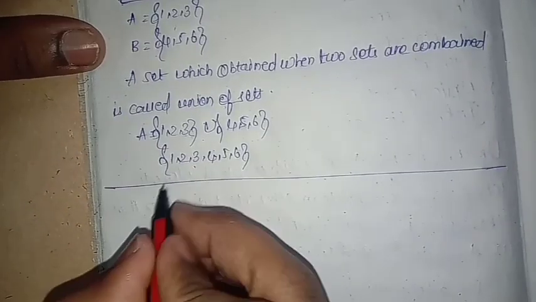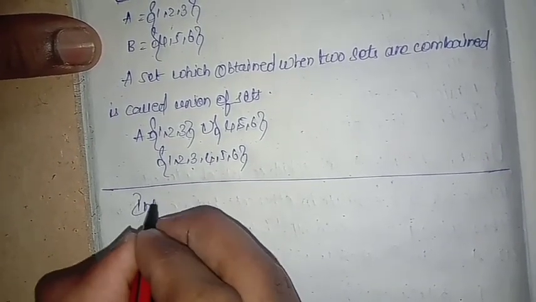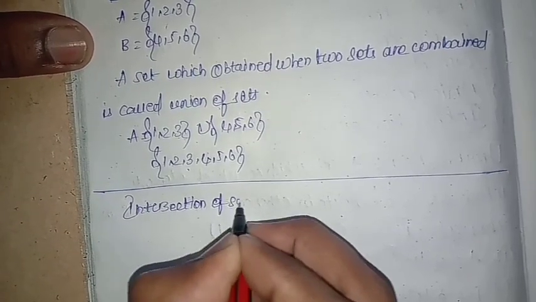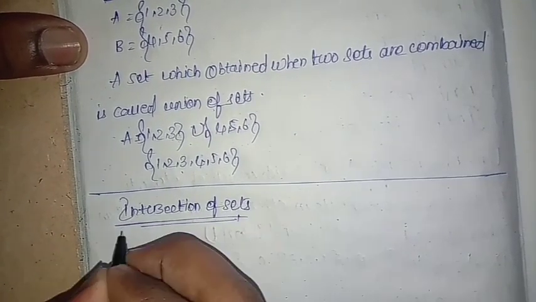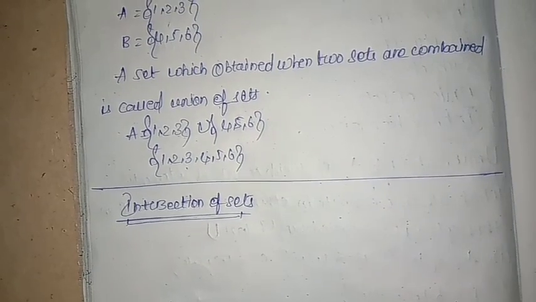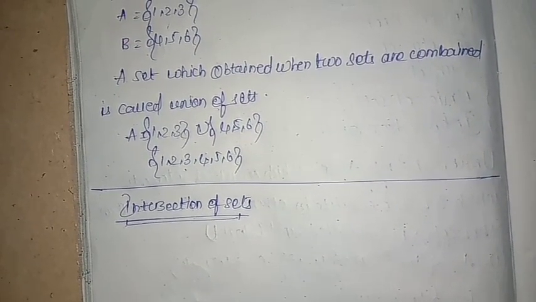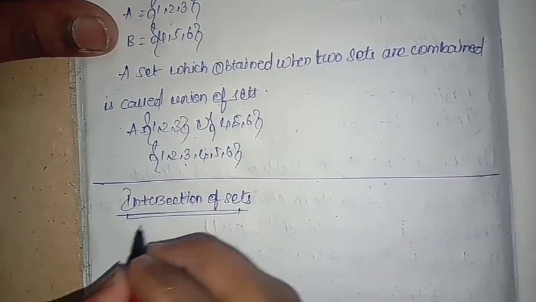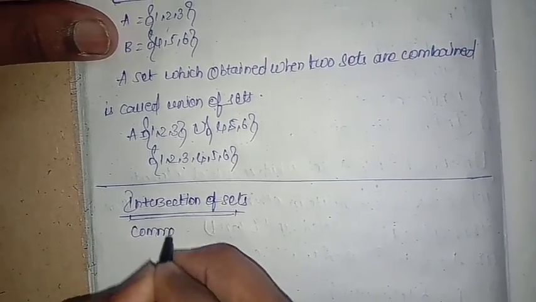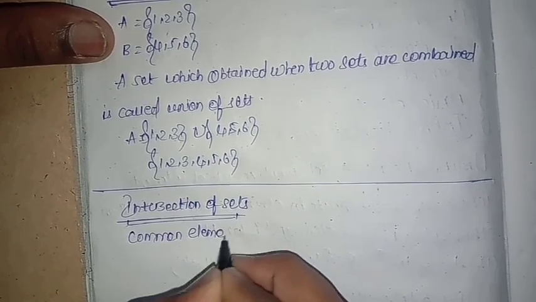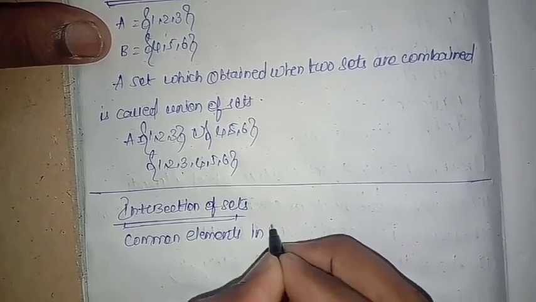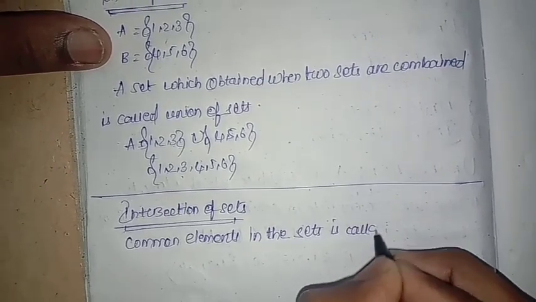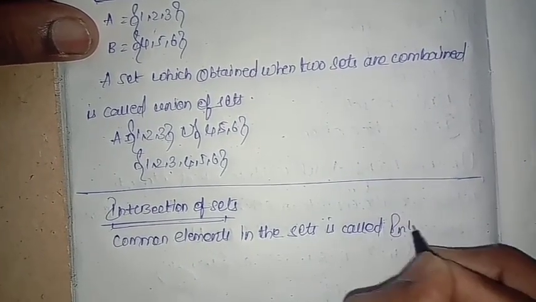Next, second, intersection of sets. Let's take two sets A and B. The common elements in the two sets are known as the intersection of sets. So the common elements in the sets are called the intersection of sets.